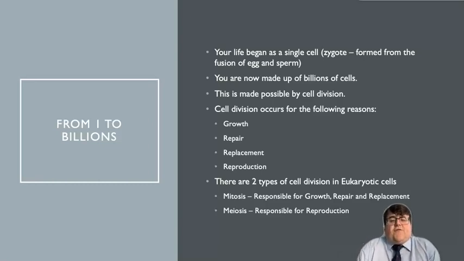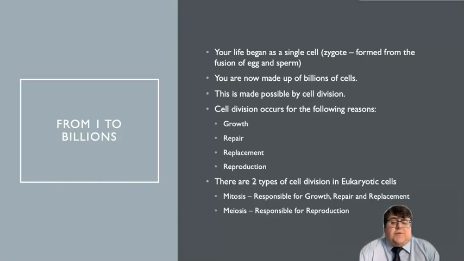So cell division occurs for a number of different reasons. Cell division can occur because of growth, repair, replacement, or reproduction. And there's 2 types of cell division in eukaryotic cells. Like us, we're eukaryotic organisms, that we have to know. First off is mitosis, and mitosis is responsible for growth, repair, and replacement. Meiosis is responsible for reproduction.